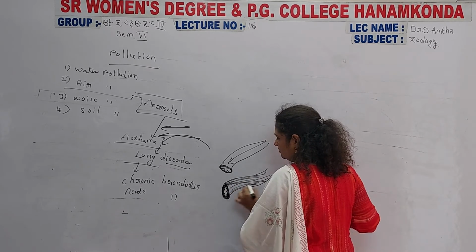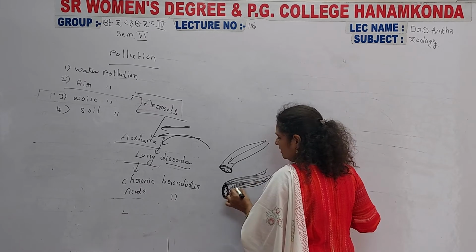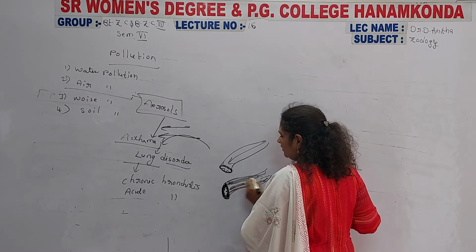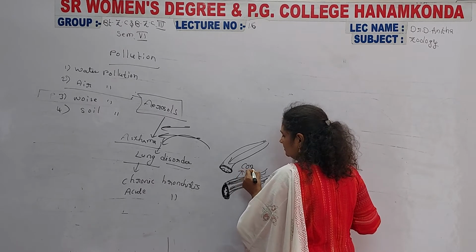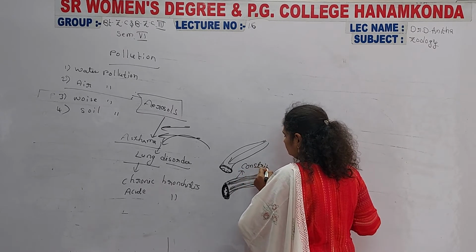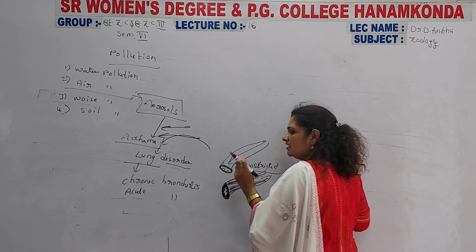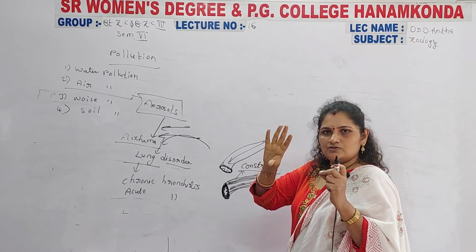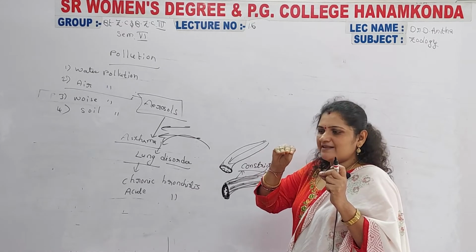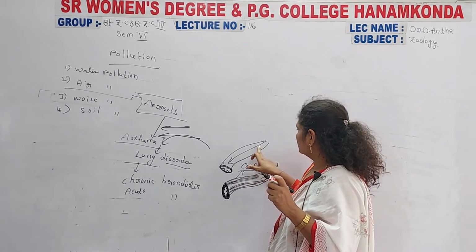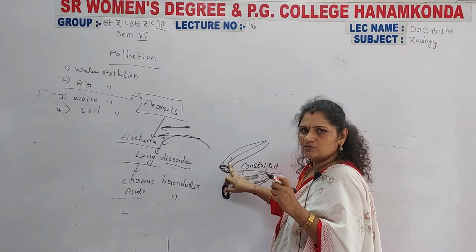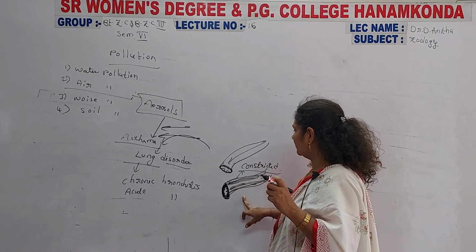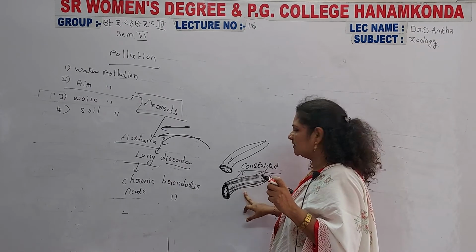The walls of the bronchioles become constricted. Constricted means they fold like this. In a healthy person the bronchioles are like this, but in lung disorders the bronchioles become like this.